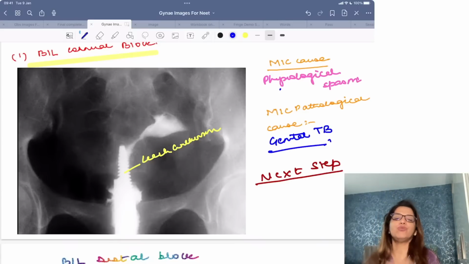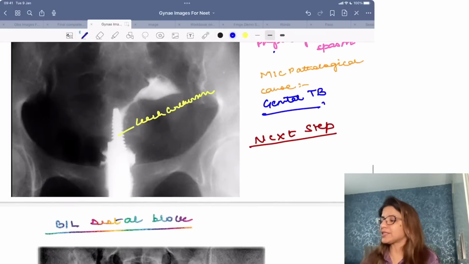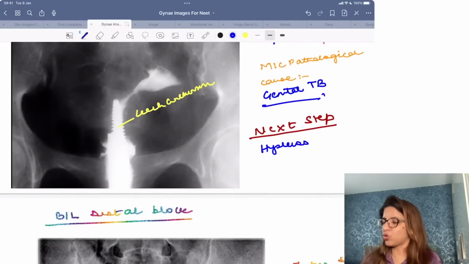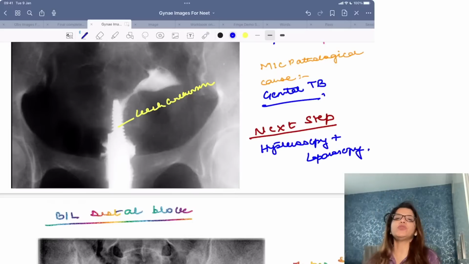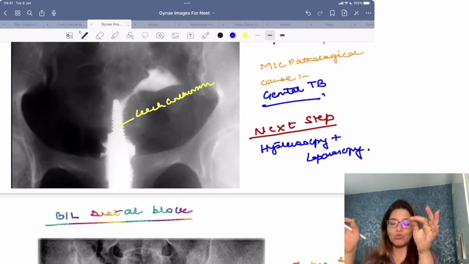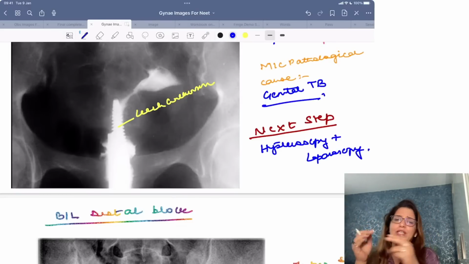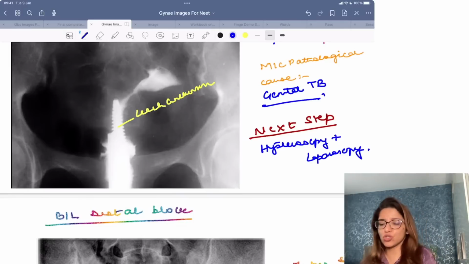Now, if they show you this image and they ask you what is the next step? Next step is hysteroscopy plus laparoscopy. That means I am going to do a laparoscopic chromoperturbation and hysteroscopic cannulation. Hysteroscopic cannulation का मतलब है I'm going to take a guide wire and I'm going to pass it via vagina into the tubes so that whatever blockage is there, it gets relieved, and then I'm going to do a laparoscopic chromoperturbation. So hysteroscopy plus laparoscopy is the next step, right?